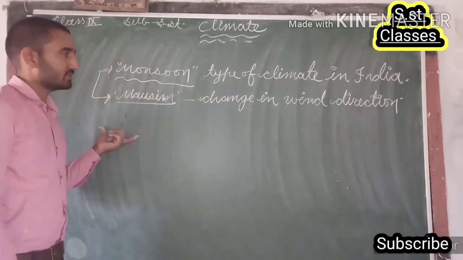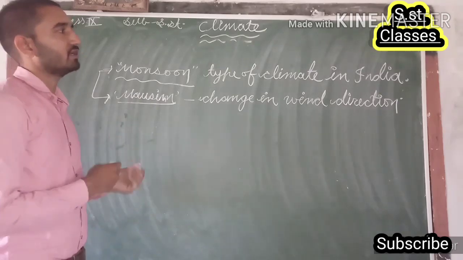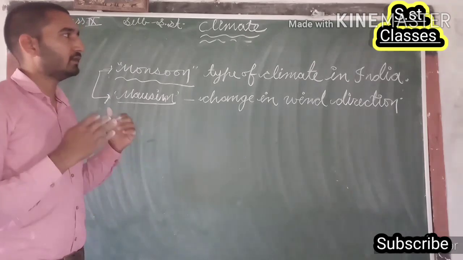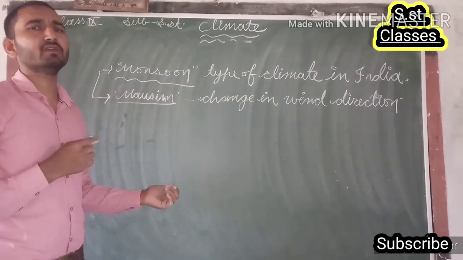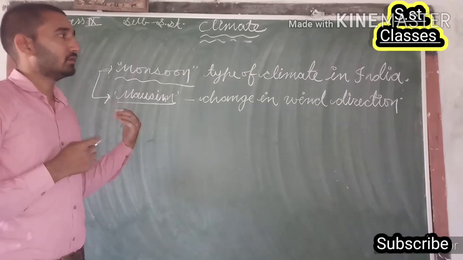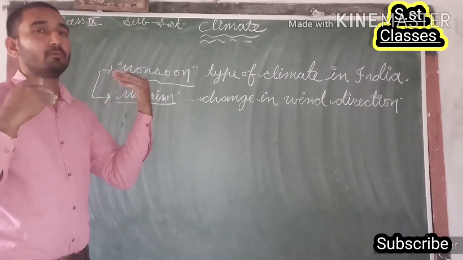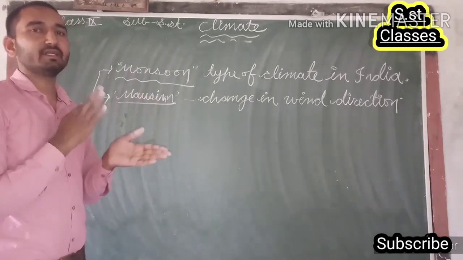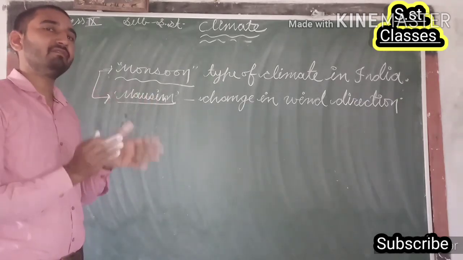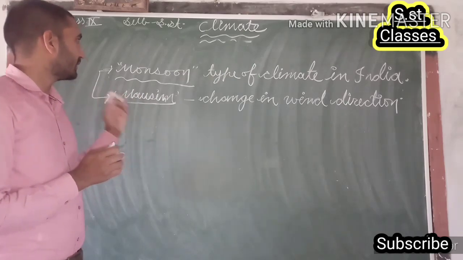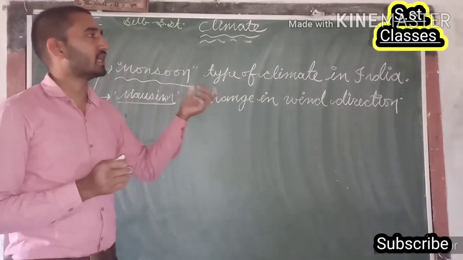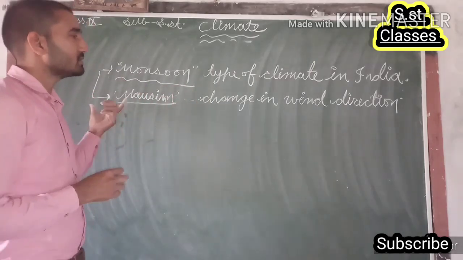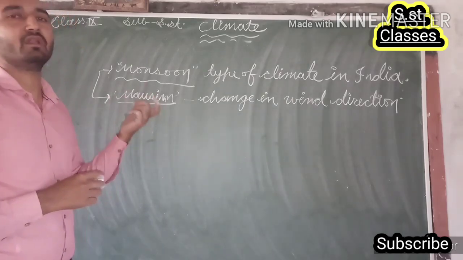So what I mean to say is that the Arabians used to travel to India for trade purposes. They used to come to India at the time of the winter season, and they used to move back at the time of the summer season, and in this way the change in wind direction along with the change of season benefited them, and so they termed the climate of India as monsoon type of climate. So what do we actually mean by monsoon? Means the seasonal reversal in wind direction.